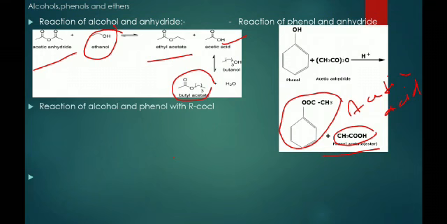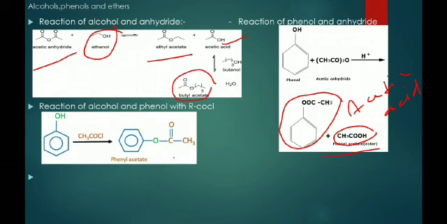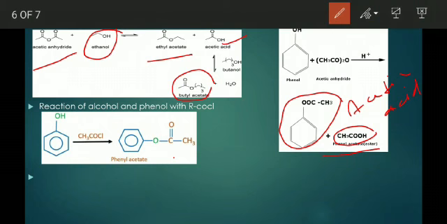Now, reaction of alcohols and phenols with RCOCl, acyl chloride. In this reaction, when phenol reacts with acetyl chloride, CH3COCl, it forms phenyl acetate. HCl will be eliminated as a byproduct, and this group will attach here and form the phenyl acetate.